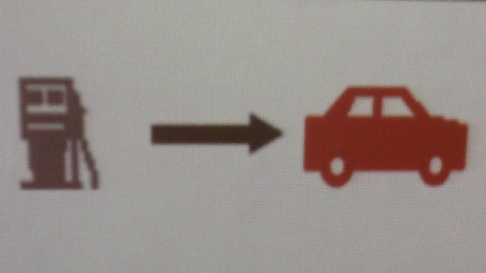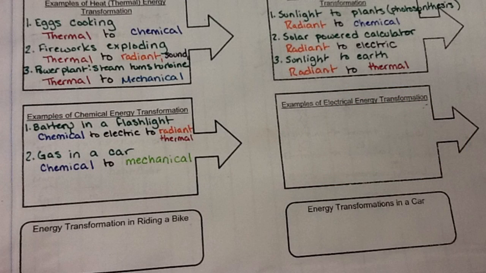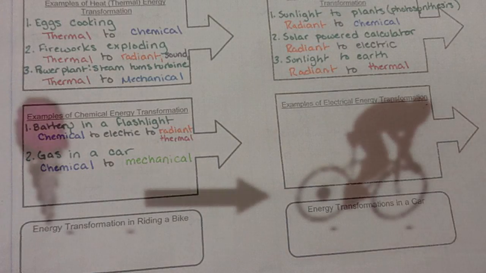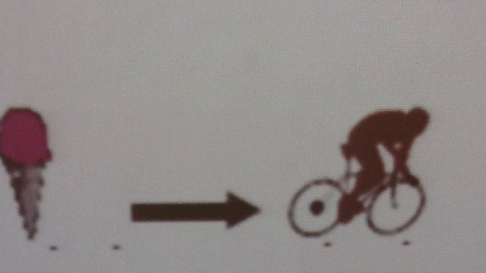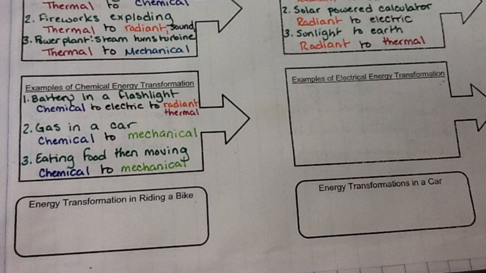Our next example is how gasoline is used in a car. Gasoline is a type of chemical, it is chemical energy, and it is used to convert into mechanical energy. There are actually more steps to this process, but we will be going through that at the end of our note. The same principle applies in our third example. When we eat food, food is an example of chemical energy, energy that is stored in bonds, we convert that chemical energy into mechanical energy, which we use to move.